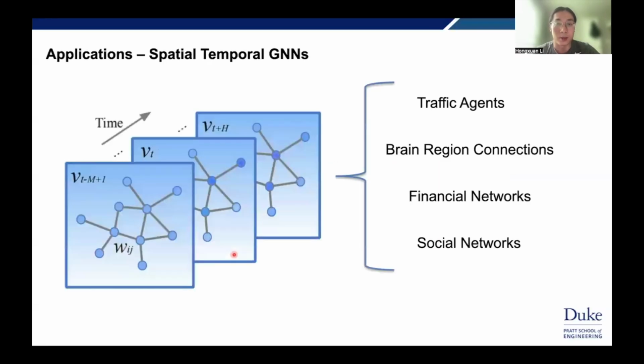So let me give some background information. Traditional GNNs only take in one graph and generate graph embeddings for downstream tasks. But for very complex scenarios like traffic scenarios, the interactions between different traffic agents are evolving through time. So we need to introduce another dimension, the time dimension. Here come the spatial temporal graph neural networks. It takes in a series of structures and captures the dynamic, the evolving information in a series of graphs to